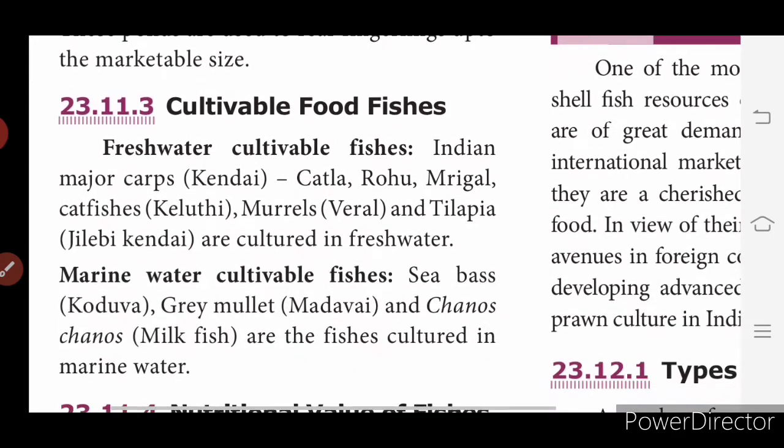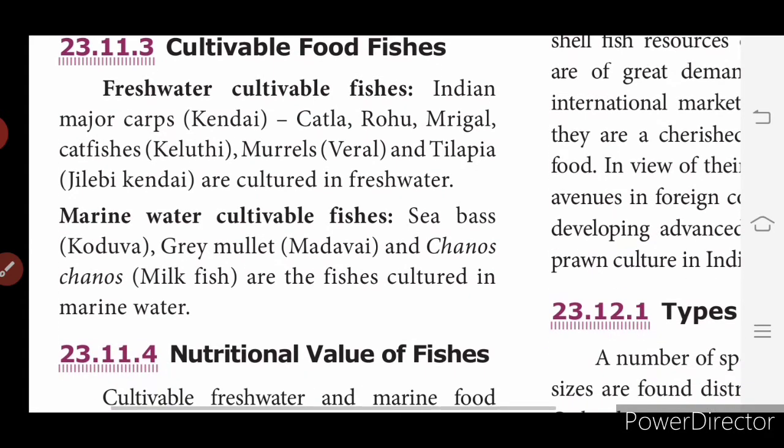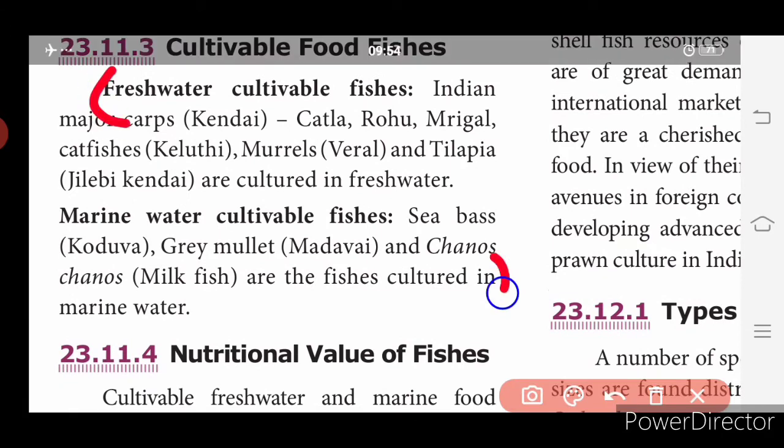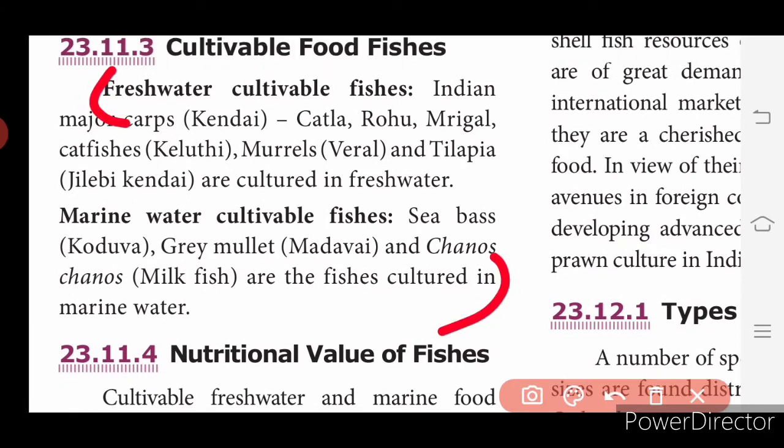So next we will see cultivable food fishes. The freshwater cultivable fishes: Indian major carps, kendai, katla, rohu, mrigal, catfishes, skeluti, that is catfish means skeluti, murals, viral and tilapia, jalebi, kendai are cultured in fresh water. The marine water cultivable fishes may be asked in a 2 mark question, children. So you have to remember the names of the fishes. Okay, sea bass, koduva, grey mullet, madavai and chanas milkfish are the fishes cultured in marine water.